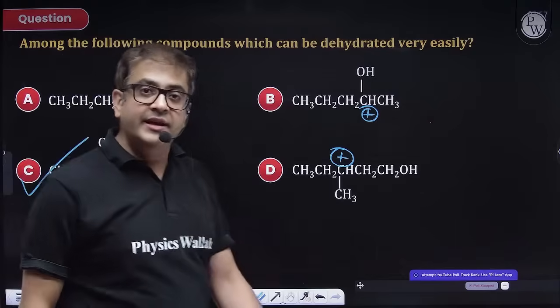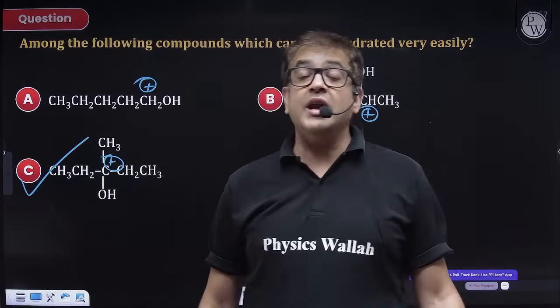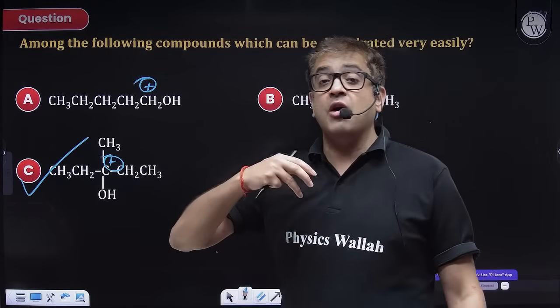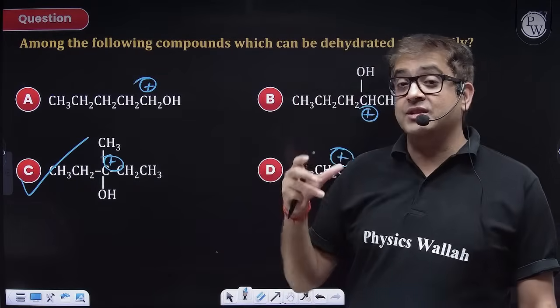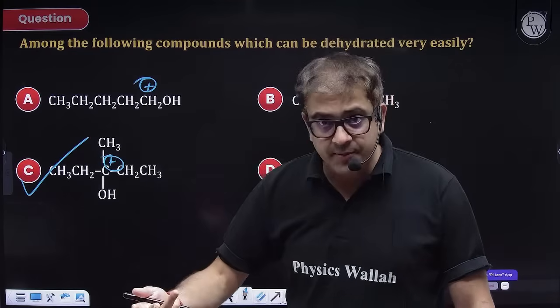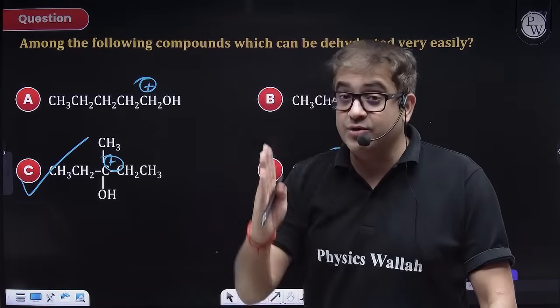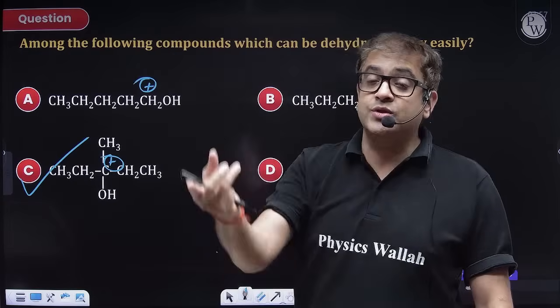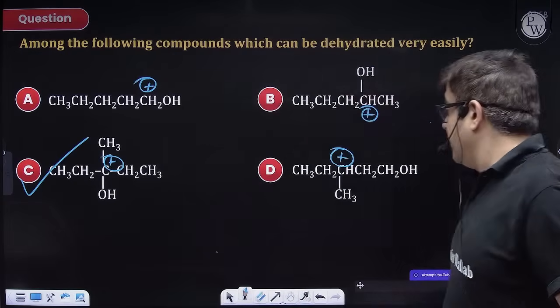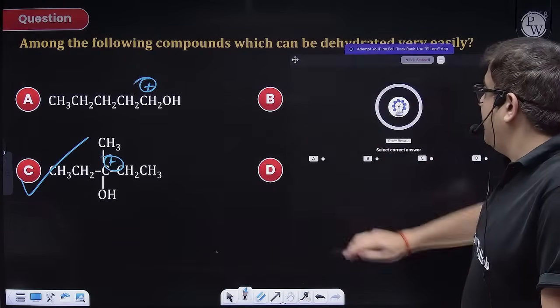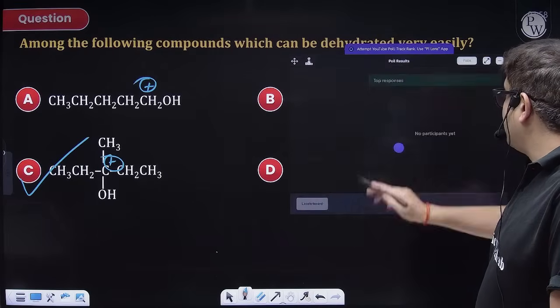Yes, it can further rearrange, I agree, but if you are asked which is faster reacting, then the carbocation which is more stable will be formed more easily. Yes, every carbocation can undergo rearrangement, but if the question is asking you which is more, then you should just see the first point of difference. So the 3 degree being the most stable will make C your correct answer.